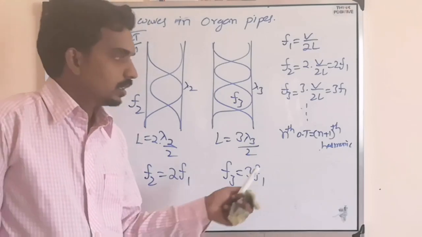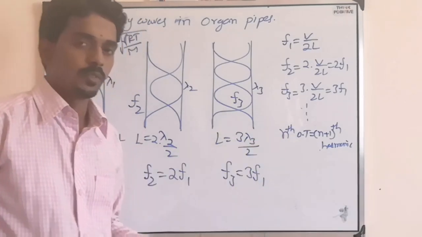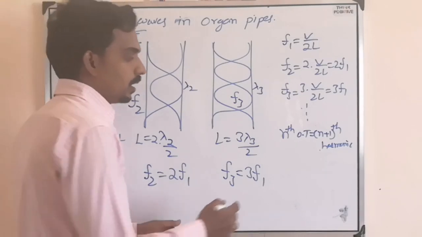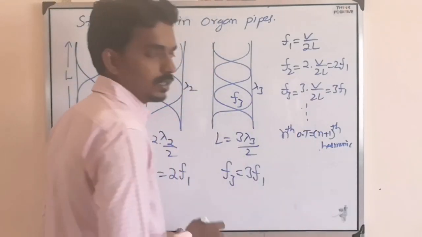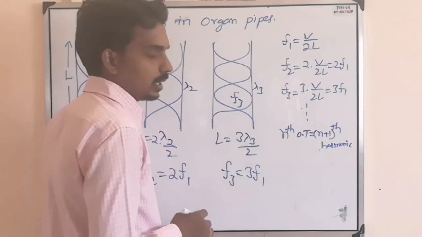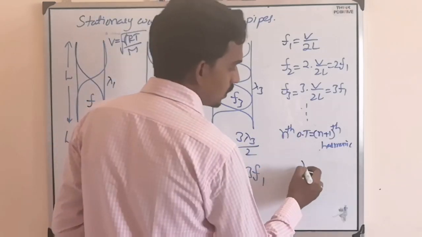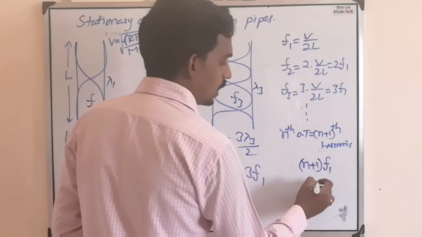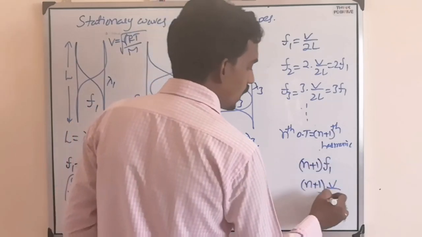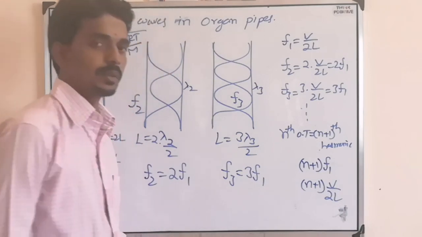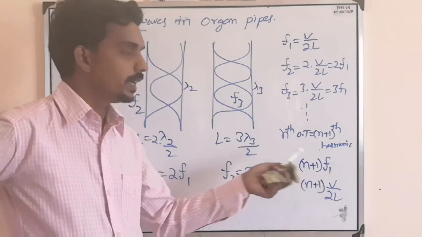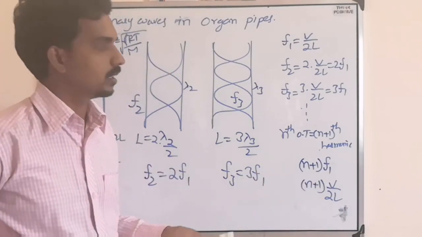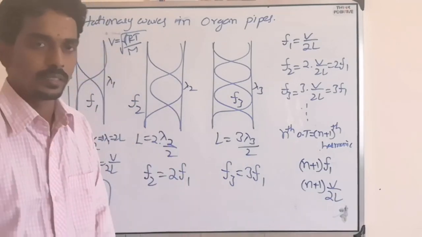Like 12th overtone means 13th harmonic, so the frequency will become 13 times the fundamental frequency. Like that, n plus 1th harmonic means n plus 1 times F1, n plus 1 times V by 2L. But the only difference is the speed is different in both cases. So you need to understand that.